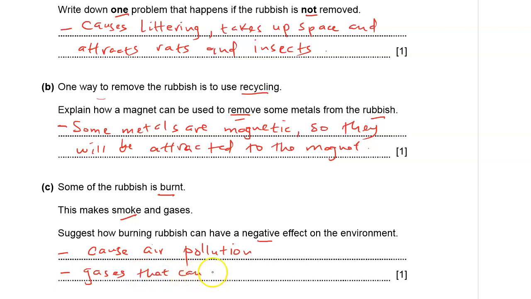So those are some of the negative effects on the environment. Of course, global warming will cause adverse weather effects like floods and also prolonged drought.